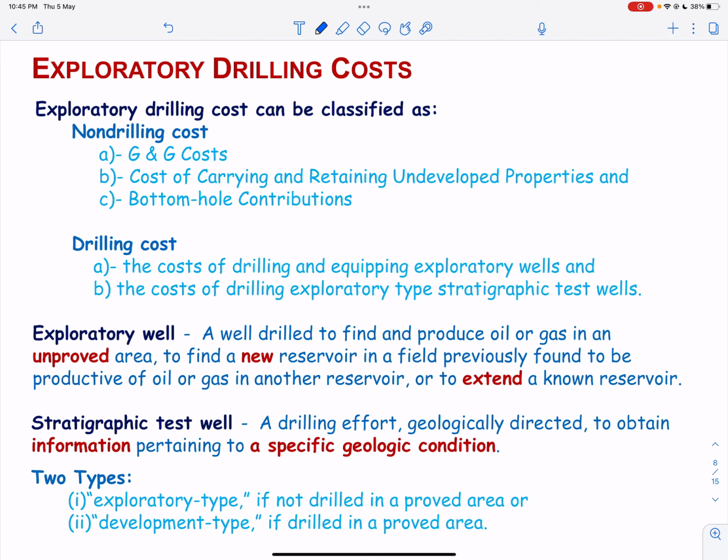It is a well drilled to find and produce oil or gas in an unproved area, to find a new reservoir in a field previously found to be productive of oil or gas in another reservoir, or to extend a known reservoir.